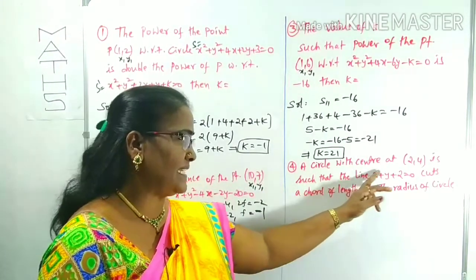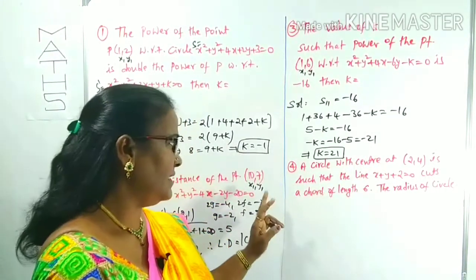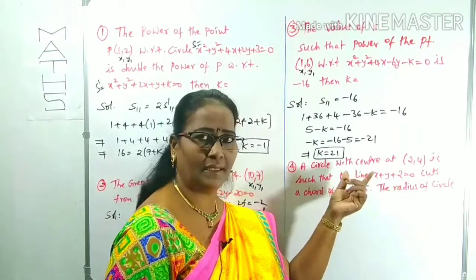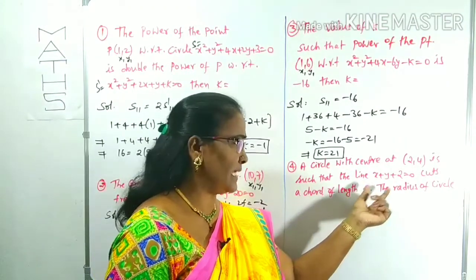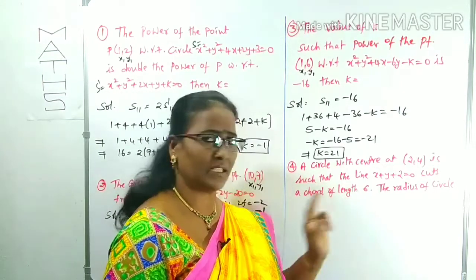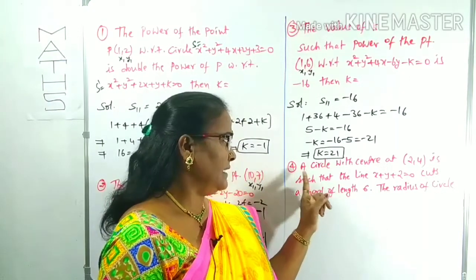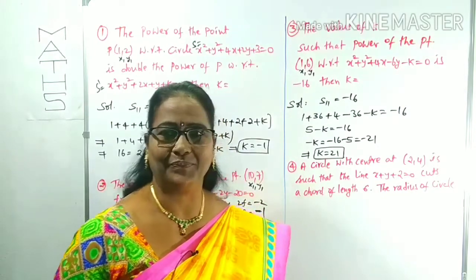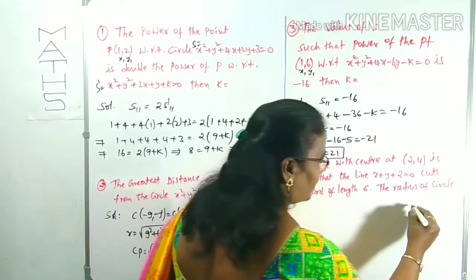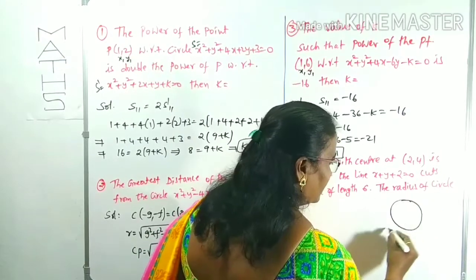A circle with the center given is such that a line is given. The line cuts a chord of length 6, meaning the length of the chord is given as 6 units. The center is also given. We can find out the radius of the circle. Suppose this is the circle and this is the line.